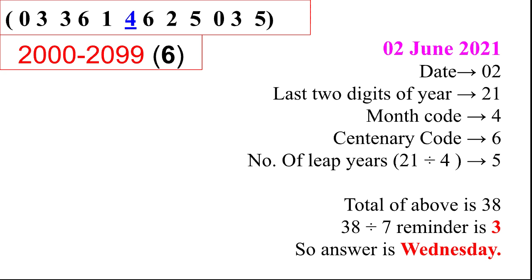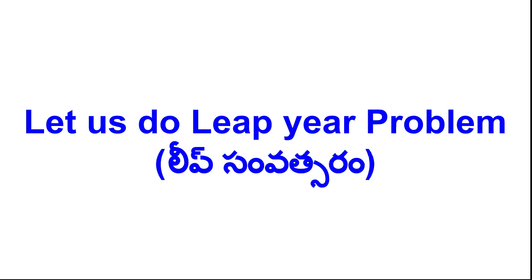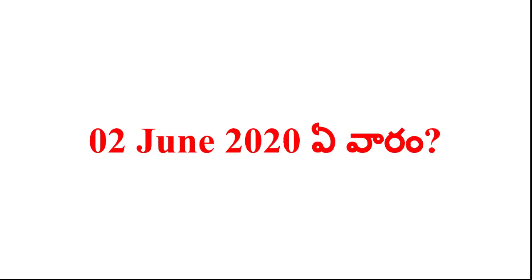Okay, so let us do a leap year problem. Please spend 1 or 2 more minutes, then you will learn about the leap year problem also. See, 2nd June 2020. Even though it is a leap year, you are in June.